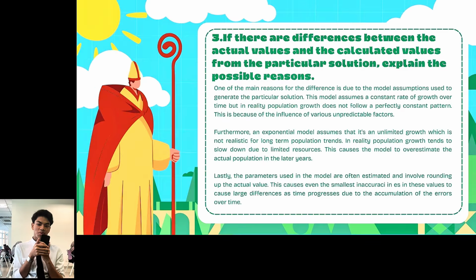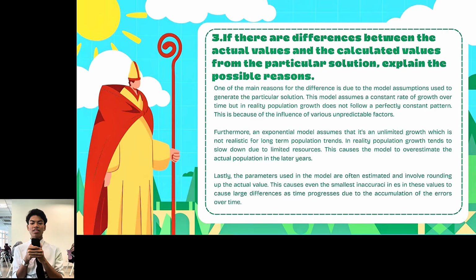Third, why are there differences between the calculated and actual values? One reason is that the model assumes a constant rate of growth, but in reality, growth does not remain constant and can be affected by many unpredictable factors. In addition, the exponential model assumes unlimited growth, which is not realistic in the long term because resources are limited. This can cause the model to overestimate the actual values.